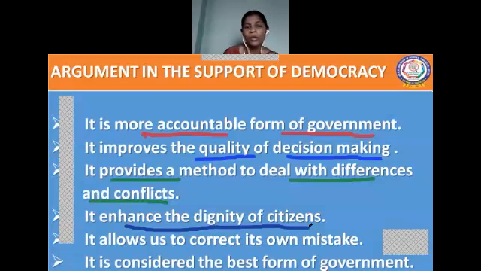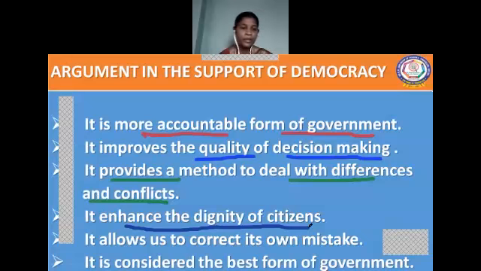So we have that equality, and we also have political equality. Democracy enhances the dignity of citizens irrespective of their wealth, gender, and whether they are educated or less educated. Everybody is treated with the same status in democracy. That is why democracy enhances the dignity of citizens.